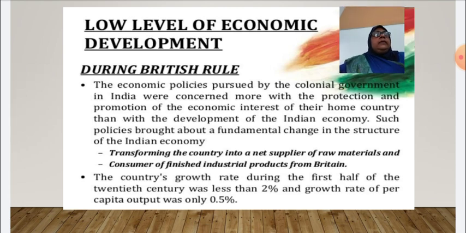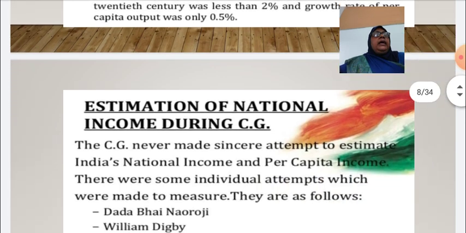Okay. Can you follow? Now next point, estimation of national income during this period. CG represents the colonial government. The colonial government never made a sincere attempt to estimate India's national income and per capita income. Can you say what national income is and what per capita income is?